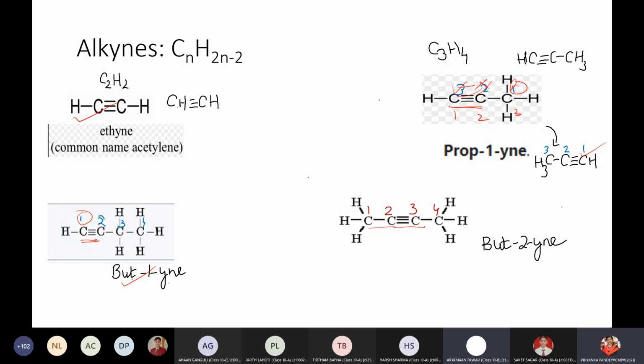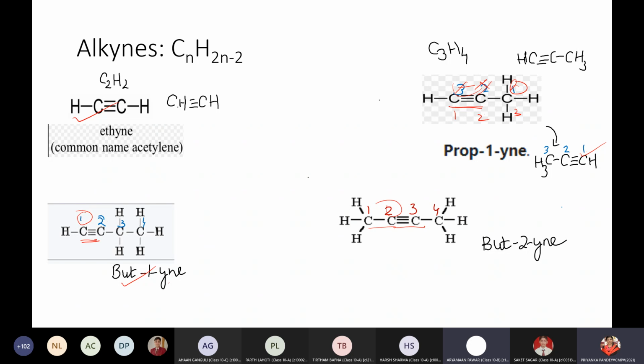And here, as you can see, the name is being given as word-dash-number-dash-word. So this is the basic rule when we write the names. The second point, when you are going to see, it is in between 1, 2, 3, 4, in between the second and third carbon atom. Out of second and third, the lower number is 2. This is called but-2-yne. Okay, children, this is a basic arrangement.